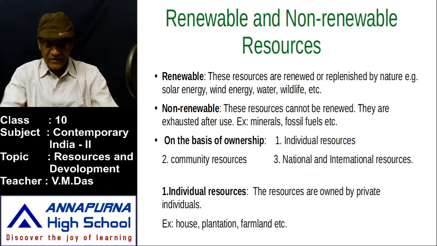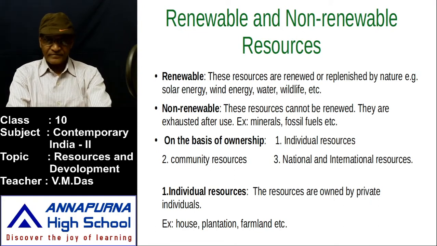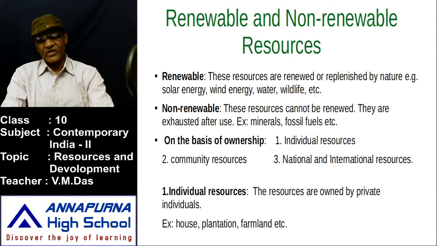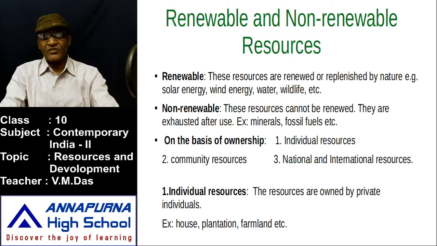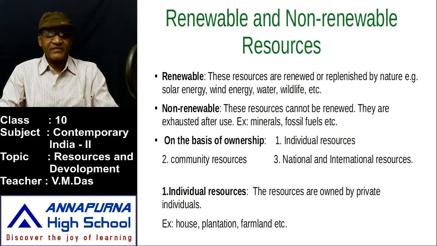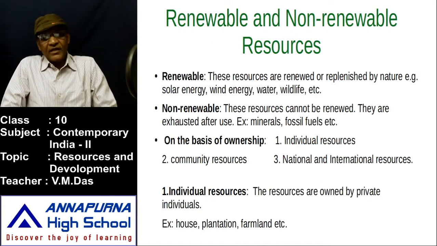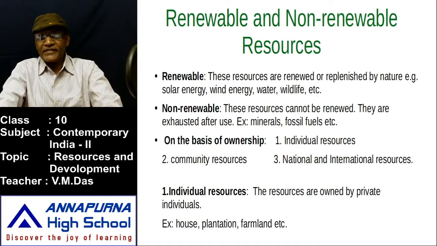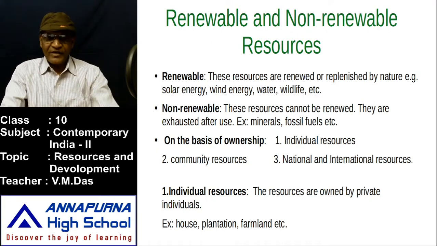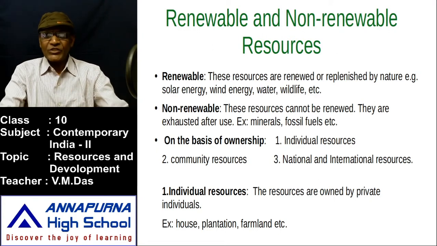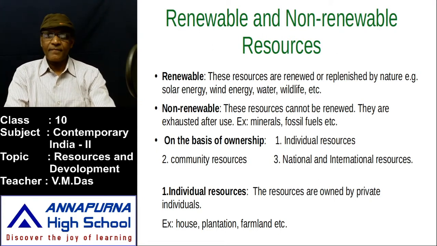Such as minerals, or all types of minerals. Next, fossil fuels. Fossil fuels are the best example. For example, coal is the best example of a fossil fuel, and petroleum is another important fossil fuel. When we continue to use these two types of fossil fuels, one day they will disappear.